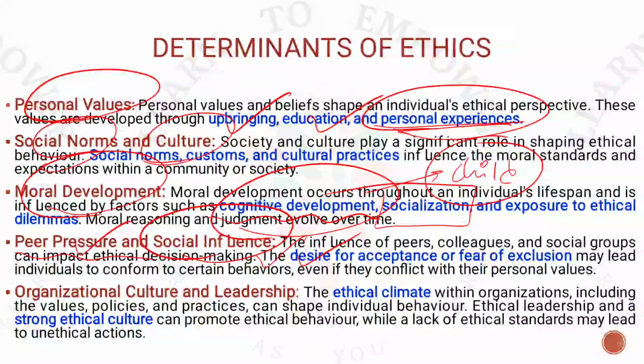Now the determinants of ethics can also be set by the organization itself. Whenever you are working in an organization, the organization will have certain rules and regulations. Don't you see? The organization will say you have to be at the office at 9 a.m. and you have to leave the office by 5 p.m. Don't you see? This strict discipline is established, right or not? This discipline is very important for the organization. Now the organization will also have some sexual harassment policies, right? Now what is the sexual harassment policy? It is for gender sensitization. Whenever gender sensitization is happening, we can expect coordination between both males and females, right? So these things can also be established by the determinants of ethics.